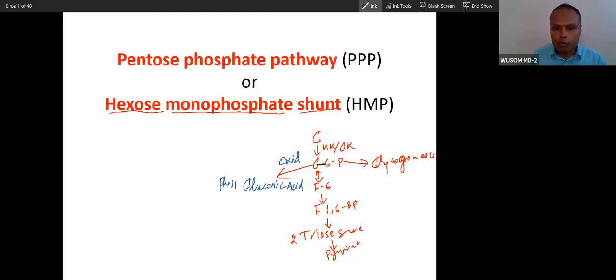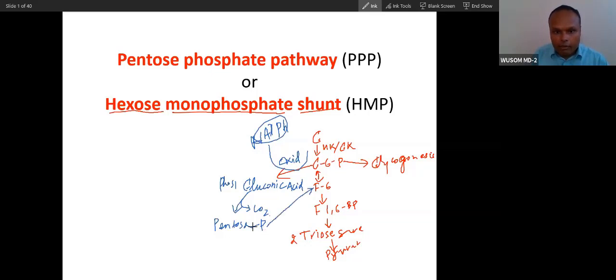Here you will see NADPH production. Again it will oxidize, with decarboxylation, and produce pentose phosphate.